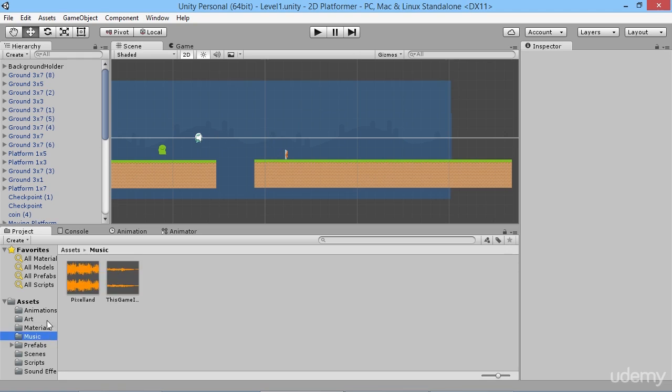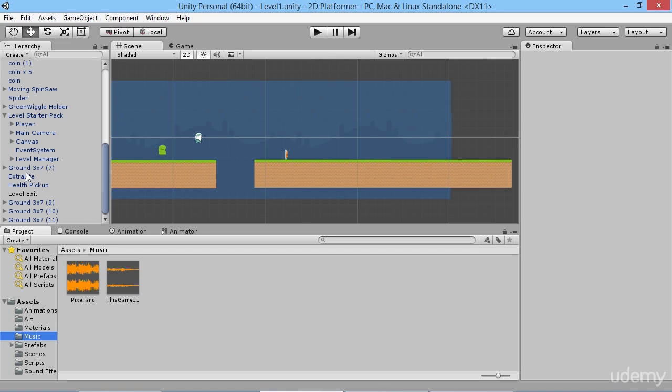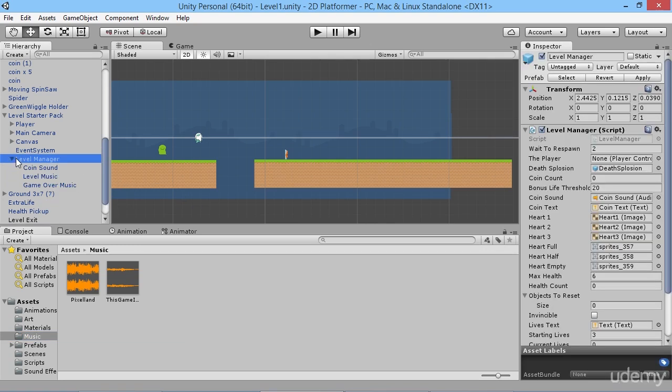So we could go and add a new bit of music, and you probably would want a special kind of celebratory music at the end of the level. But for the moment, we're just going to use the exact same music that we used before. And as we know, our main music and our game over music are both attached to our level manager. If we were going to use a specific end of level music, we'd also want to add that here and add that into our level manager script. But we're just going to use our game over music that we're currently using.